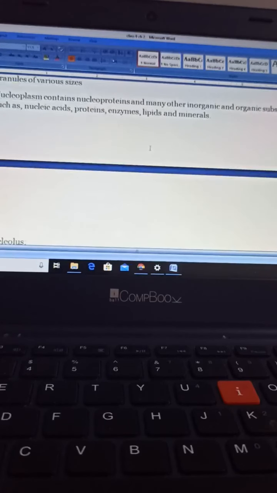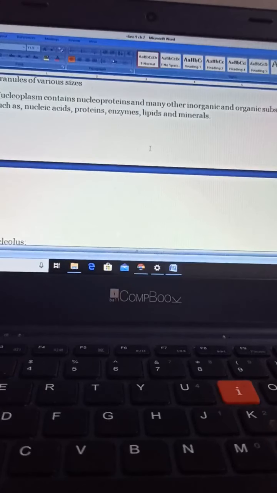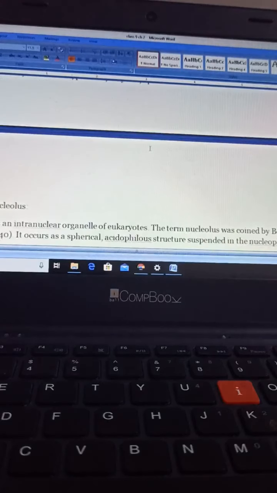In case of nucleoplasm, which is a liquid, it is an undifferentiated protoplasm or ground substance present inside the nuclear envelope. It's called nucleus sap or nucleoplasm or karyolymph. The nucleoplasm seems to contain granules of various size. Nucleoplasm contains nucleoproteins and many other inorganic and organic substances, such as nucleic acid, protein, enzymes, lipids, and minerals. So these all things are present in nucleoplasm.